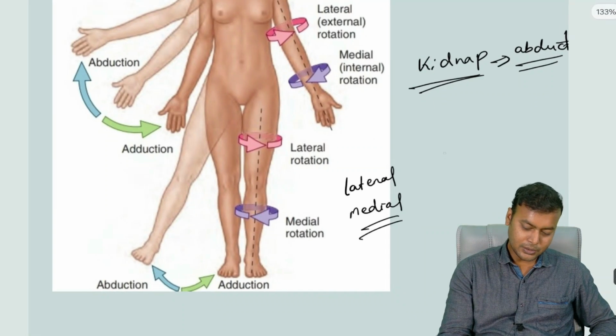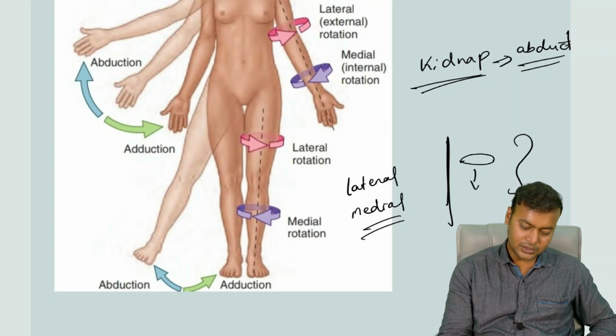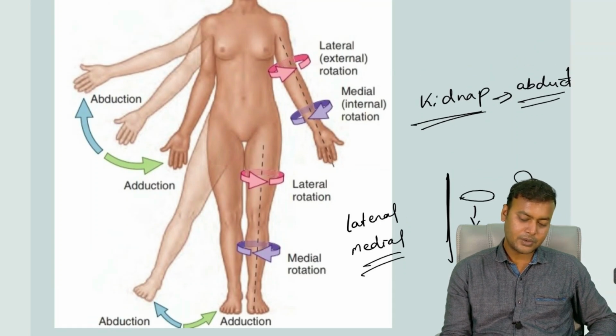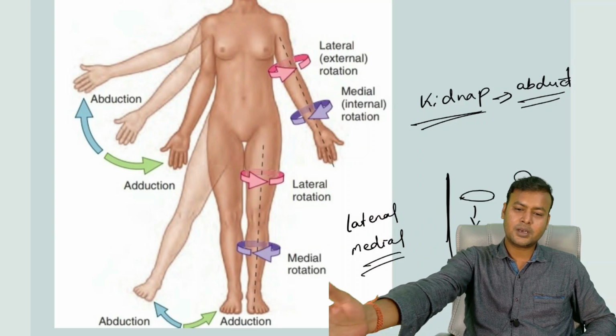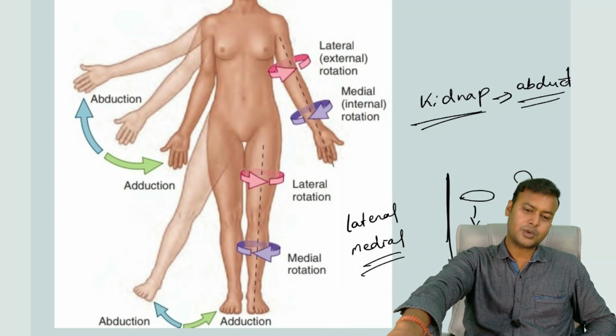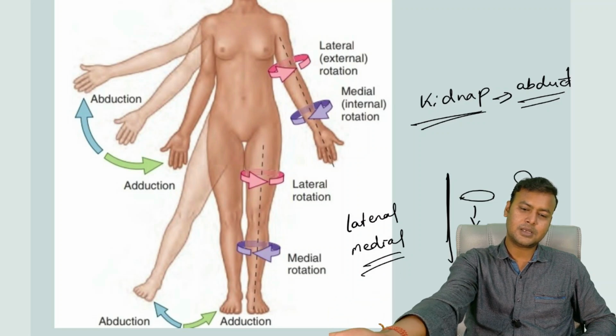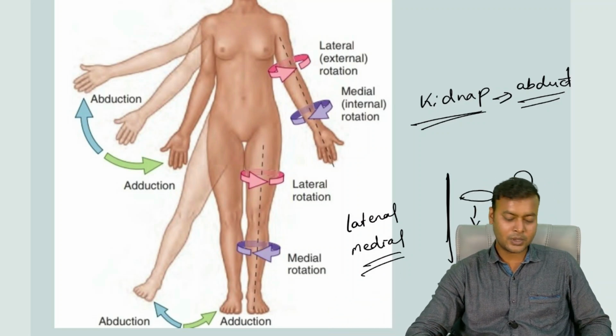Alright. So here is the midline. Here you have my eyes and here is my ear. So this structure is a medial structure. This structure is a lateral structure. So medial lateral. So when your upper limb, you are rotating it towards the midline, this is medial rotation. You are rotating it away from the midline, this is the lateral rotation. The same thing follows for your lower limbs.